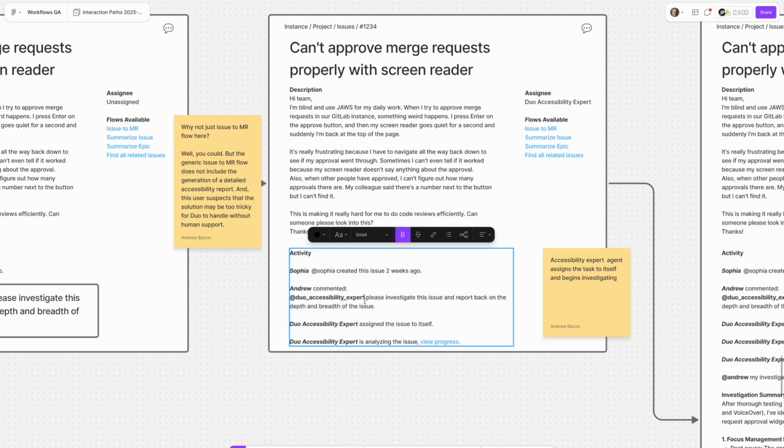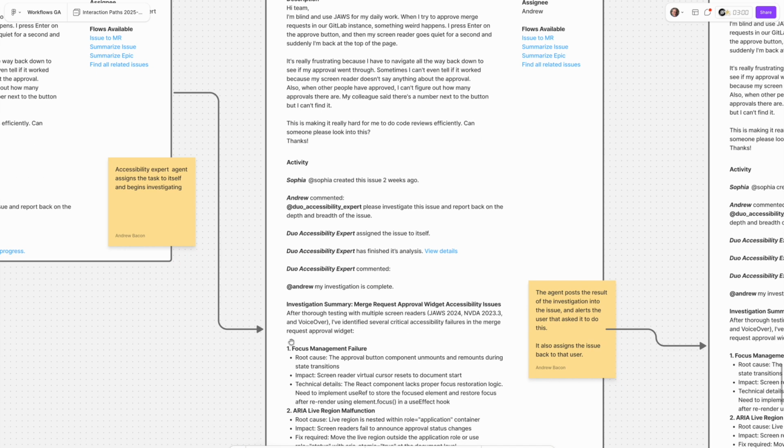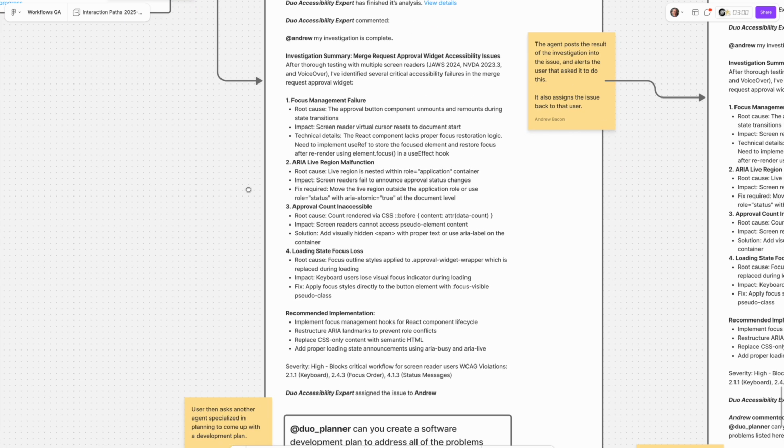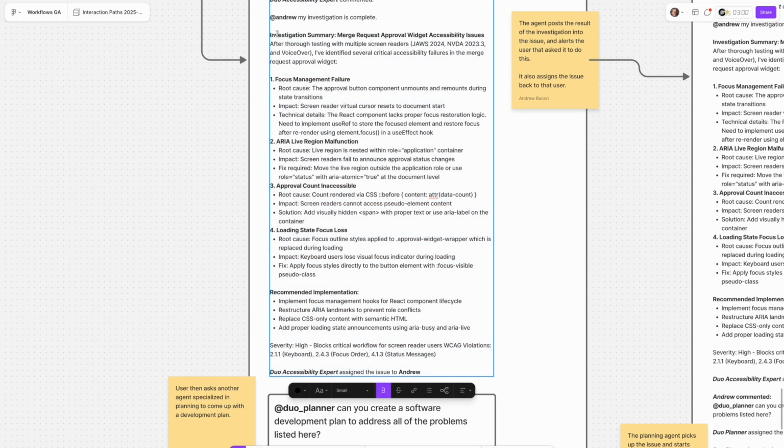And you can see here that what I typed into the comment is there for everyone to see, that the accessibility agent assigned the issue to itself and told everyone else that it's currently thinking about it, right? And when it's done, it creates a big report of what it found out, right? And puts this into the comments for everybody to see. And then assigns the issue back to me, after also @mentioning me.